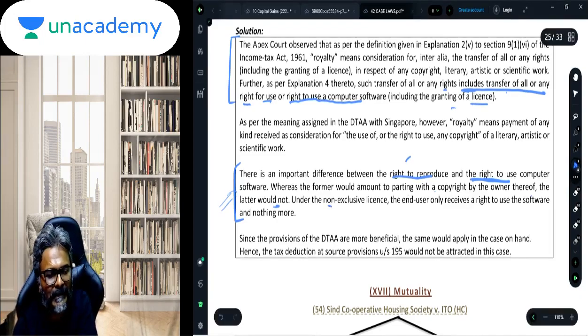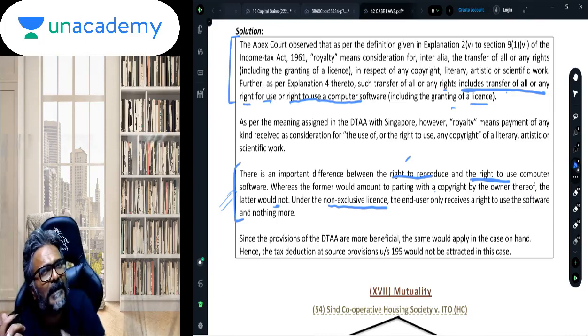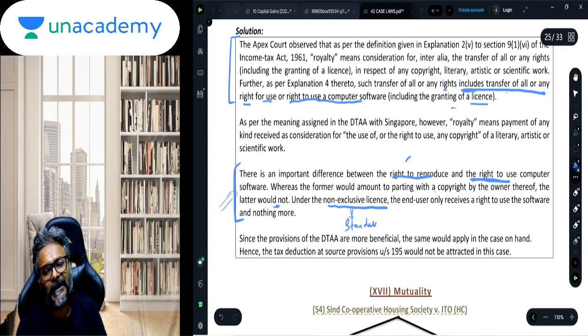Under the non-exclusive license, the Microsoft license that we get is non-exclusive, meaning they are selling the operating system and this license across the world. Such non-exclusive means it is like standardized software. Standardized software is sold across the world, isn't it? These are standardized software because it is non-exclusive.